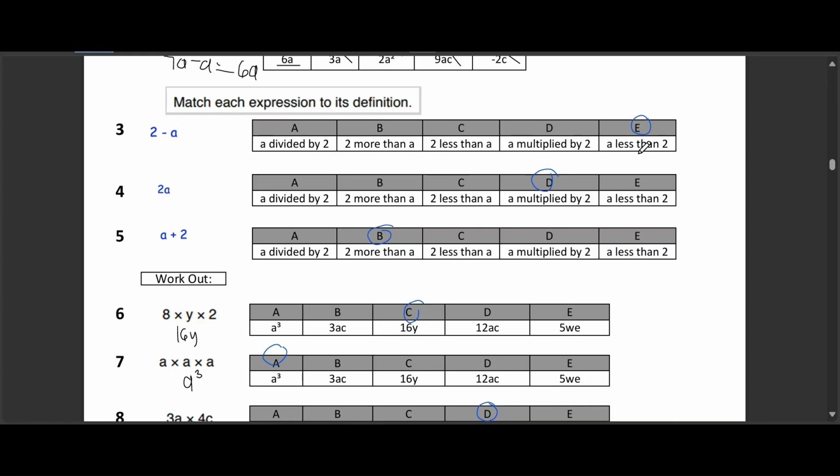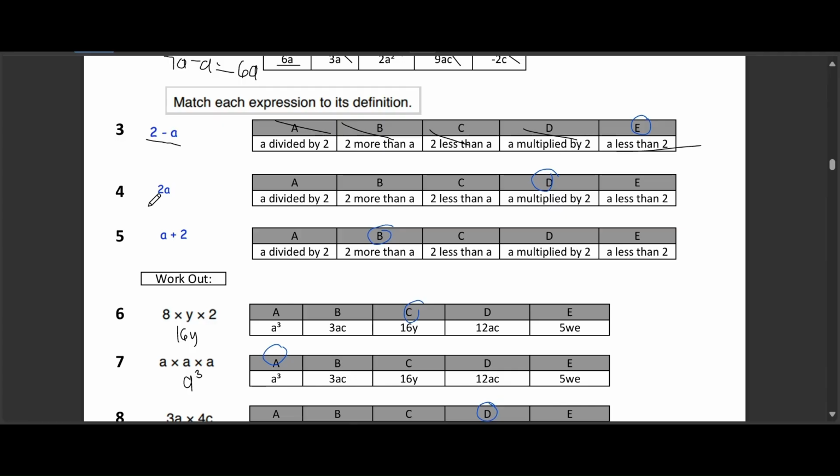The correct answer is option E, A less than 2. When you subtract A from 2, you're saying that A is less than 2. Option A is division. Option B is adding. Option C reverses the subtraction. Option D is multiplication. Question 4. 2A.